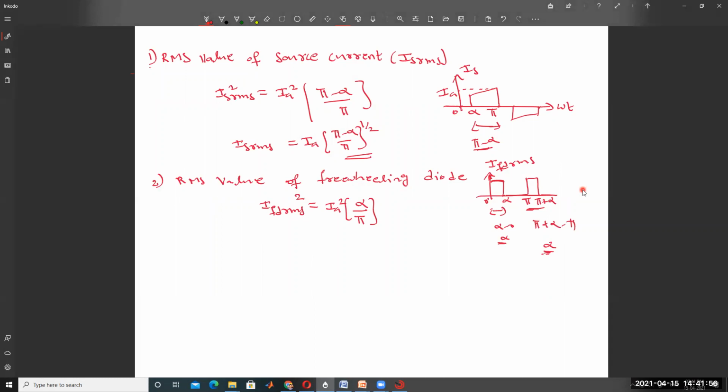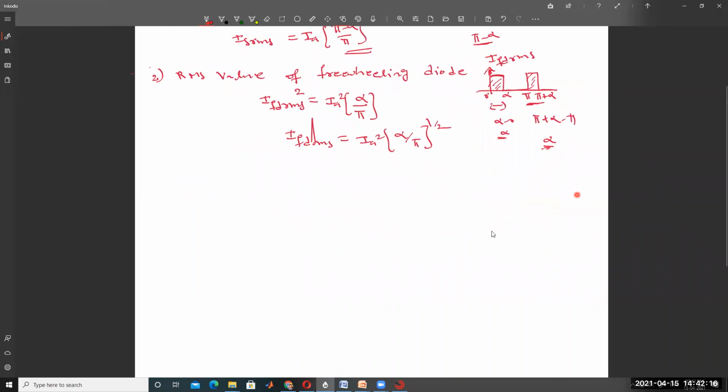The conduction duration of the freewheeling diode is alpha. So IFD RMS is equal to IA square into alpha by pi, whole to the power 1 by 2. Same for the thyristor current also.